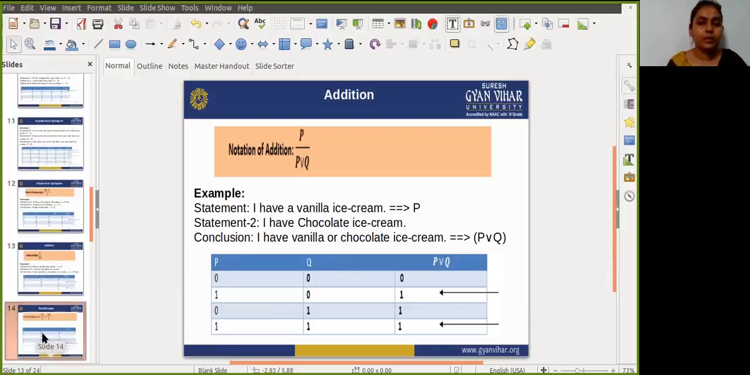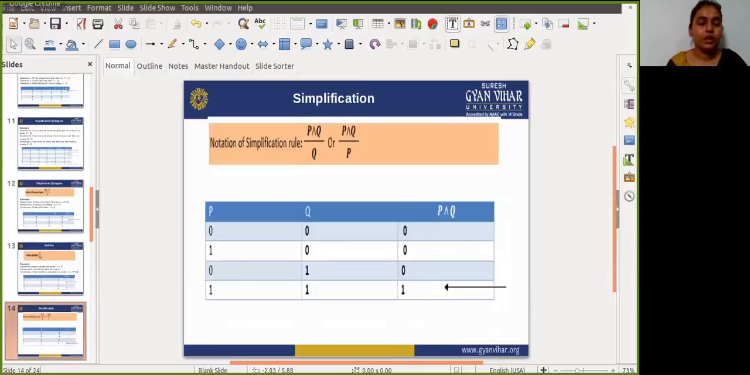Next one is simplification. The simplification rule states that if P and Q is true, then Q or P will also be true. The notation of the simplification rule is written like that. For that, firstly we calculate the P and Q proposition. Only in one case does it show the result true, where both P and Q are true. Okay.